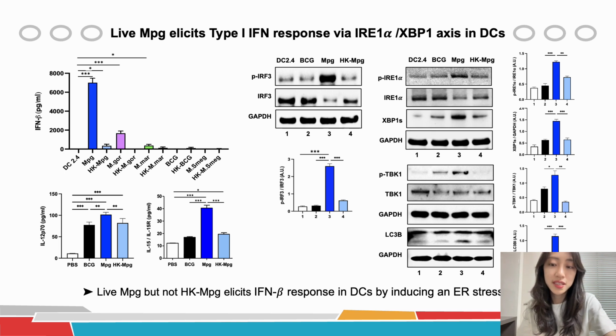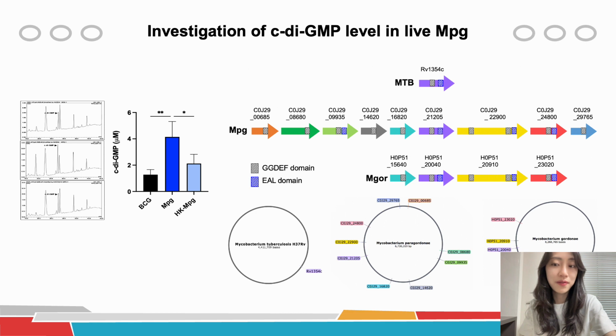In addition, since the IRE1 alpha mediated unfolded protein response activates the type 1 interferon response via TBK1 activation, we also identified activation of TBK1 in live MPG-infected DCs. So far, we have found that live MPG showed the opposite type 1 interferon response to heat-killed MPG, and now we are going to find out why.